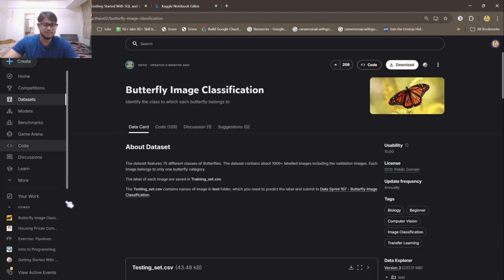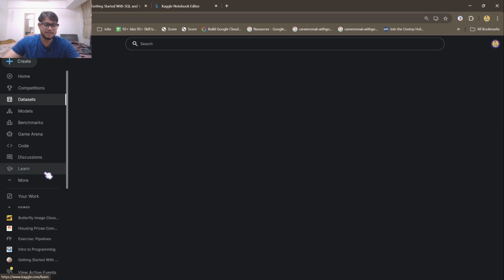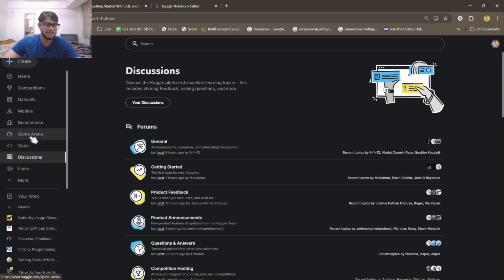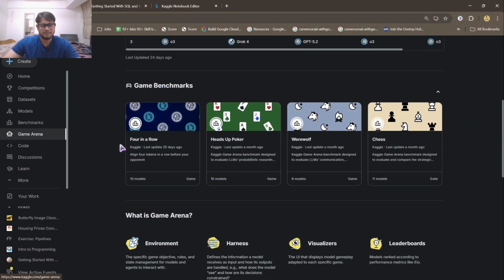So you can see these are the datasets, which are the most popular part of Kaggle, and also why I came to Kaggle 2 years back. But I didn't know it was such a useful community, such a useful platform where you can code, share your code, and interact with other people. Then you have discussions, which I have shown you already, and the game arena, which is basically competitions directly, I would say.